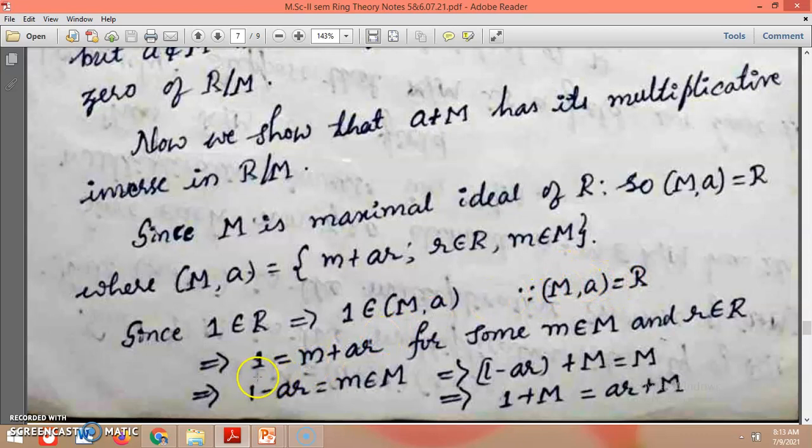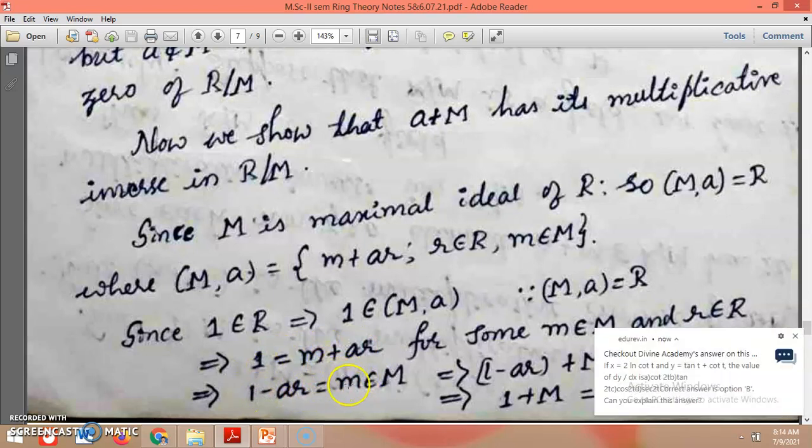So 1 is equal to m plus AR for some m in the proper ideal M and r in R. Then 1 minus AR is m, so obviously this small m is a member of capital M.